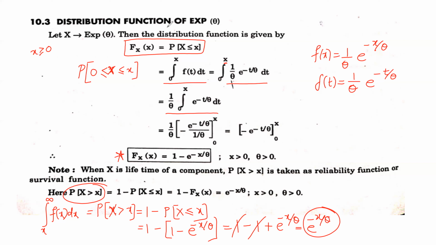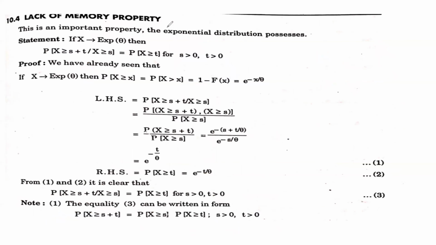Now moving ahead. Here it has a lack of memory property. There are some properties, and one of them is called the lack of memory property. This is an important property which the exponential distribution possesses. For probability, the statement is given when X is a continuous random variable possessing exponential distribution. This way we read it: if X tends to exponential of theta.